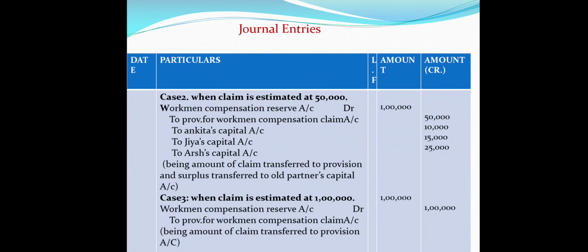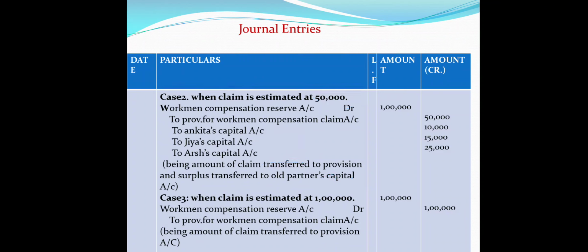Then we will take the second case, when claim is estimated at 50,000. So now here claim is 50,000 and compensation reserve is rupees 1 lakh. So the extra amount, or we can say the surplus amount of 50,000, will be transferred to old partners' capital accounts in their old profit sharing ratio, that is 2:3:5.